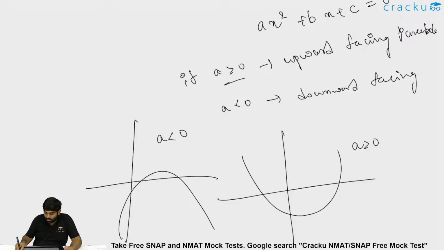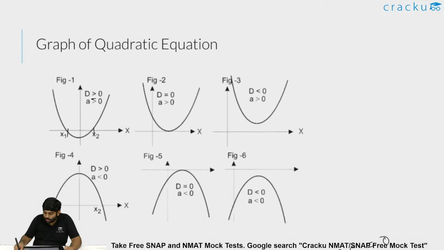That is why it is divided into two different rows. One is row 1 and let's say this is row 2. In row 1, we are dealing with all a greater than 0. In row 2, we are dealing with all the three graphs, figures 4, 5, 6, where a is less than 0. Figures 1, 2, 3 are a greater than 0. Upward facing and downward facing.